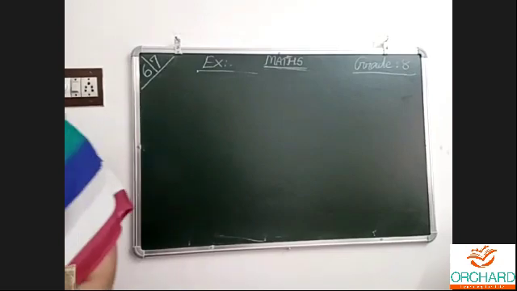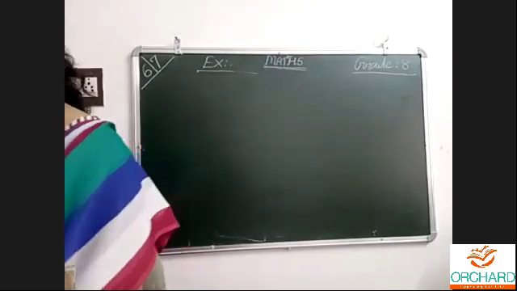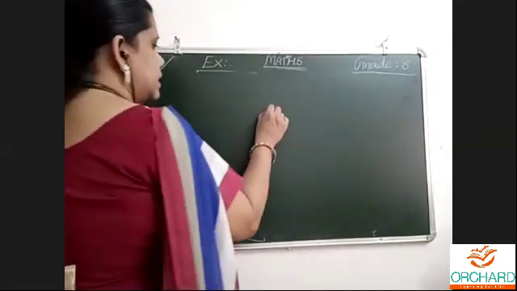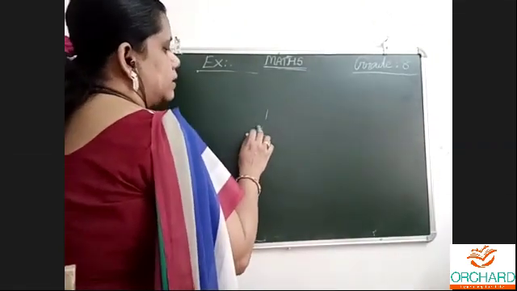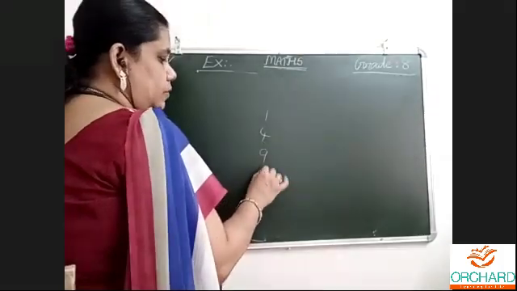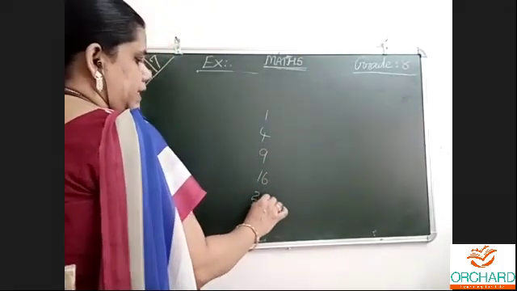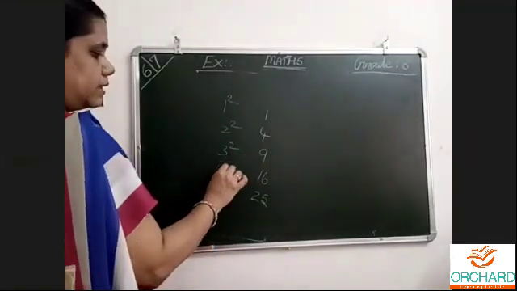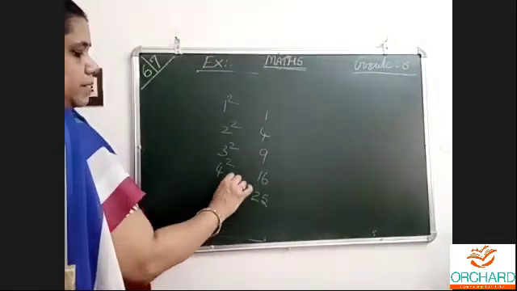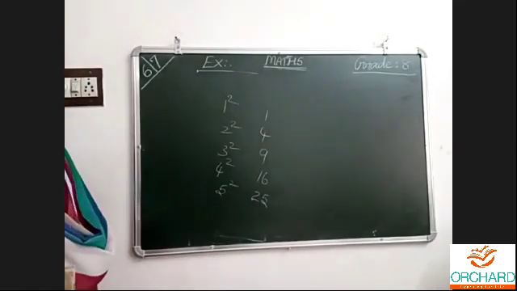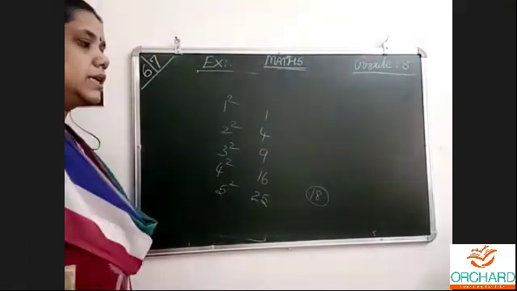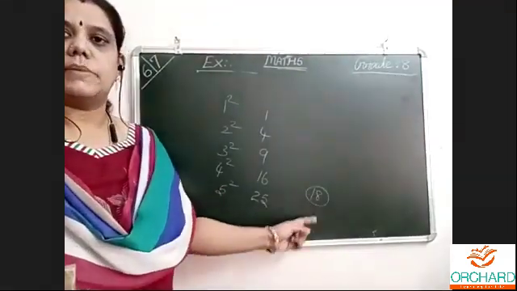Okay. So about perfect squares, we have seen yesterday, numbers like 1, 4, 2 2s are 4, 3 3s are 9, 4 4s are 16, 5 5s are 25. These types of numbers are known as perfect square numbers. Some other number other than this, for example number 18, is it a perfect square or not? Like this will be asked.